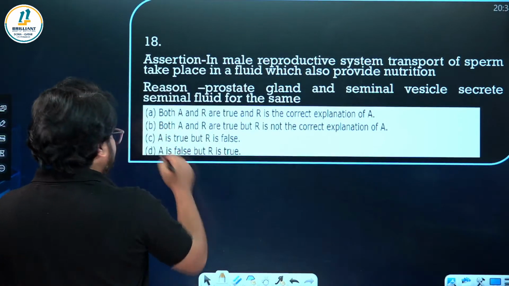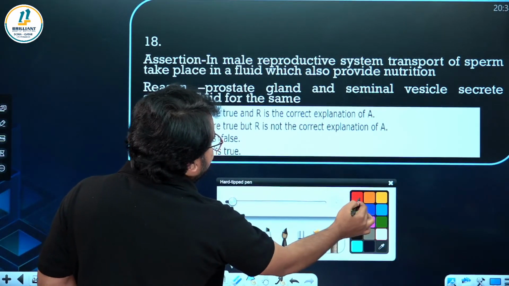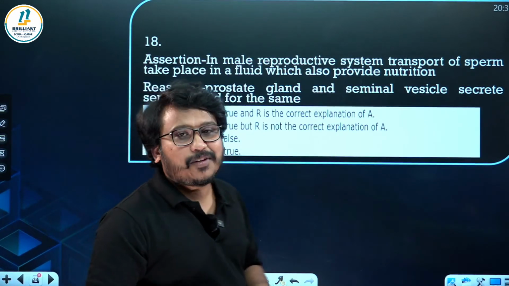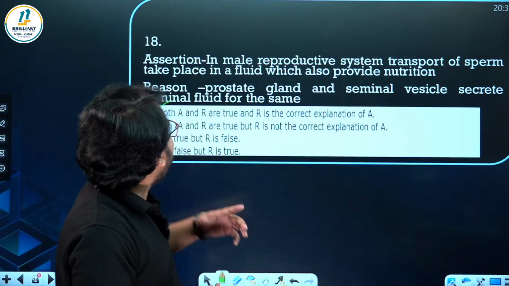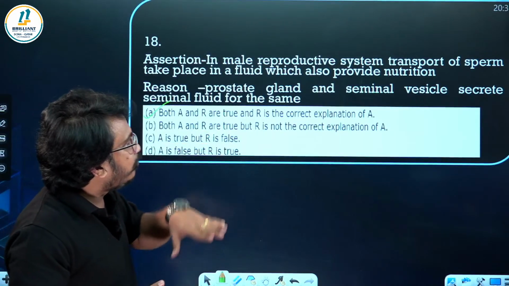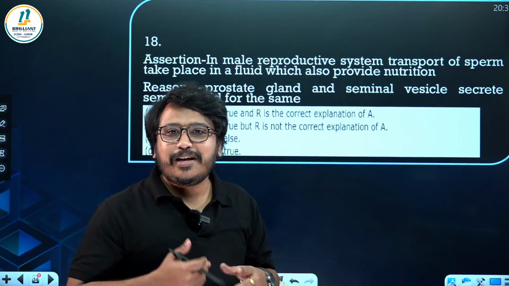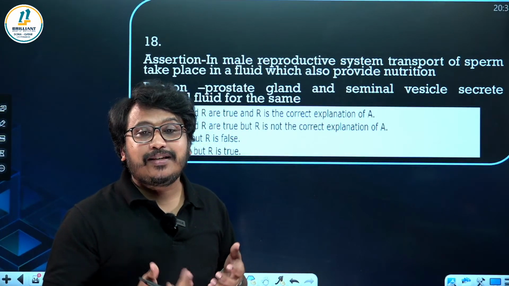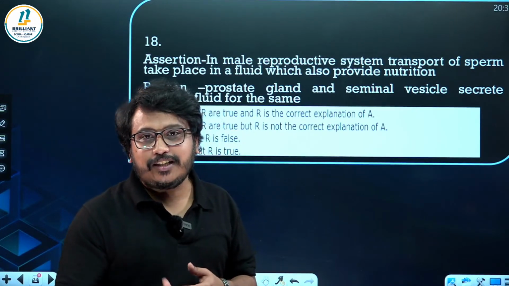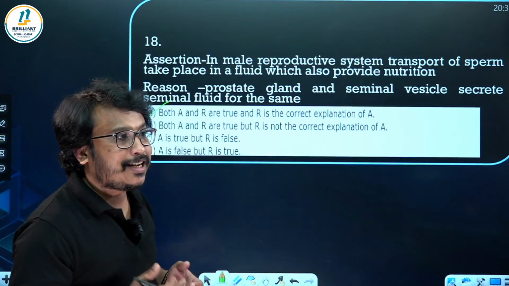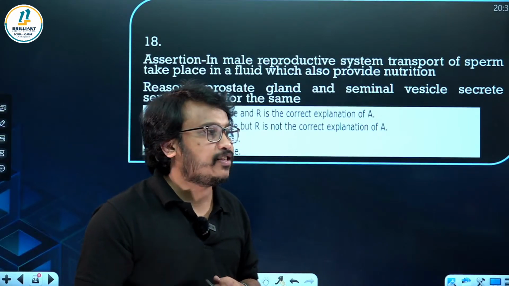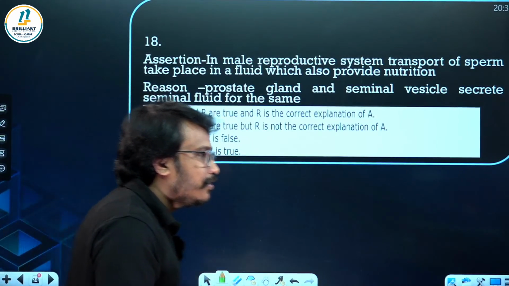Yes. So both assertion and reason are true, and reason is the correct explanation of assertion. Here you can see in the male reproductive system, transport of sperm takes place in the fluid, that is the seminal fluid, that is secreted by the seminal vesicle as well as the prostate gland. They will be nourishing the sperm also. So both assertion and reason are true, and reason is the correct explanation of assertion. Very good.